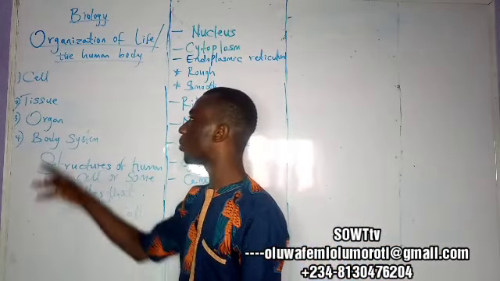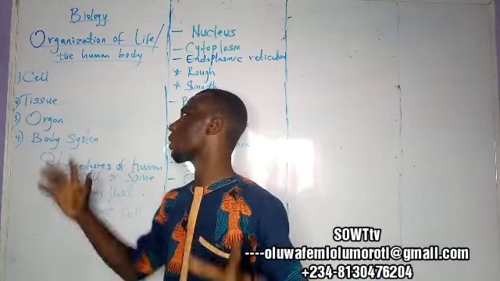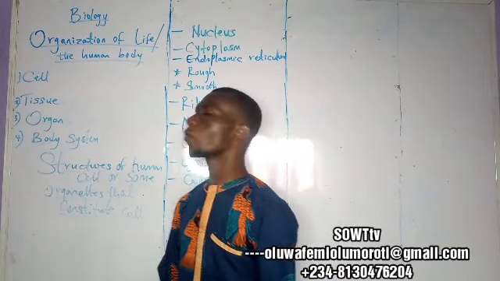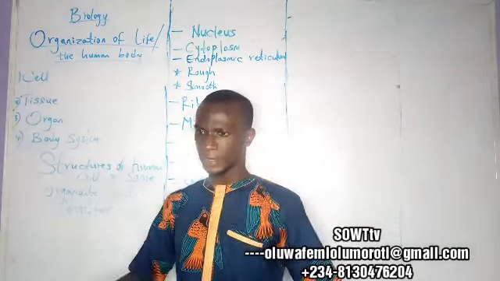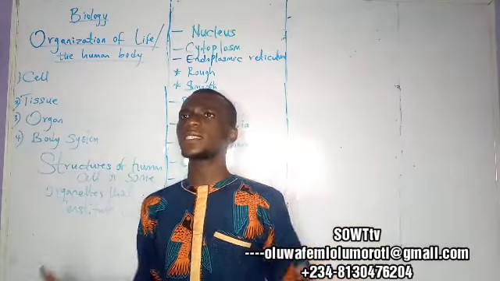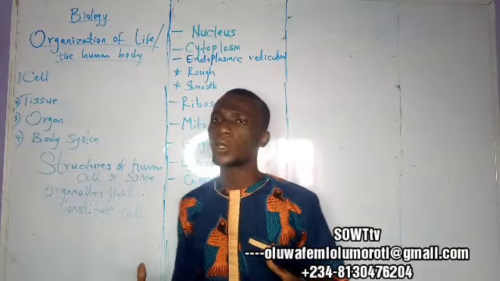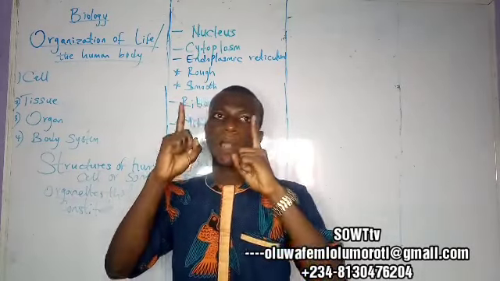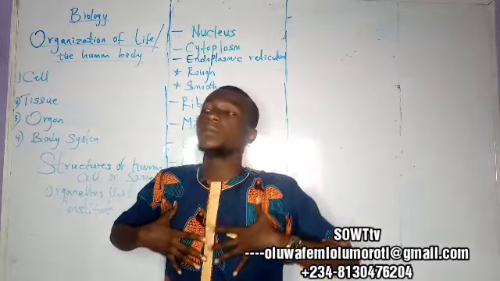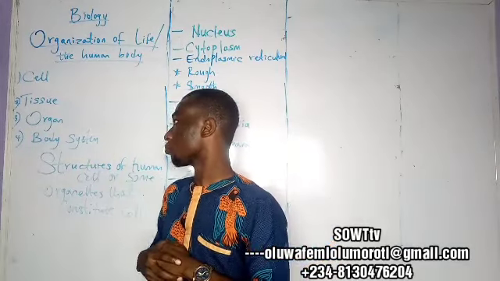And the last thing is the body system. Body system is the collection of different organs to perform one definite function. So when we're talking about body system, for example, we have the circulatory system, or let me say the digestive system, the respiratory system. All these systems are collections of several organs together to perform one function. The organs required for respiration are different from the organs required for digestion.